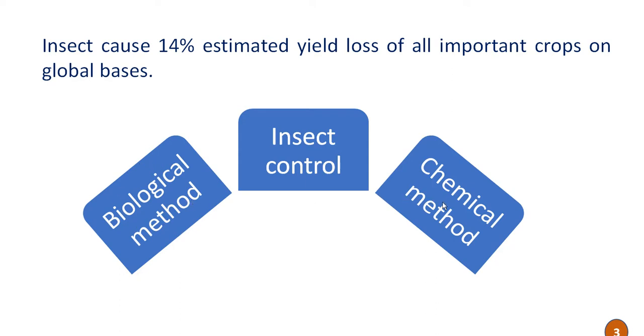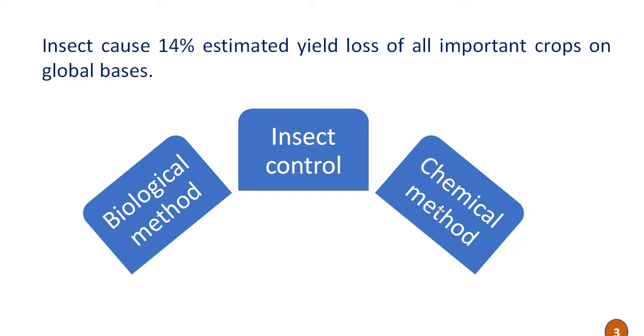Then the second method is the chemical method. This chemical method includes use of various chemical insecticides. As we all know, there are several chemicals available in the market, and these different insecticides are used by different farmers in different crops to control the insects.